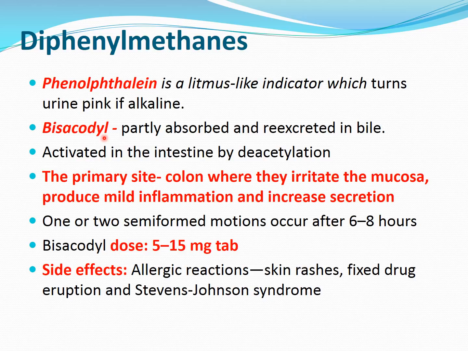The brand name for this bisacodyl, which is very popular, is Dulcolax. So Dulcolax comes in a tablet as 5 to 15 milligrams. Mostly a 10 milligram tablet is given in adults while 5 milligram is given in children. And bisacodyl also comes as a suppository. The tablet is taken by oral route, the suppository should be put into the rectum.